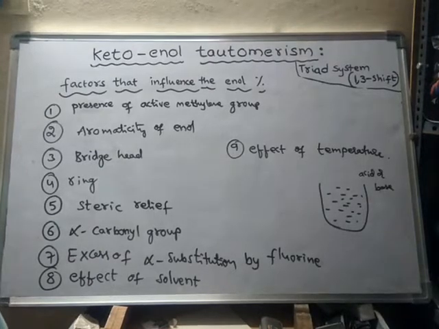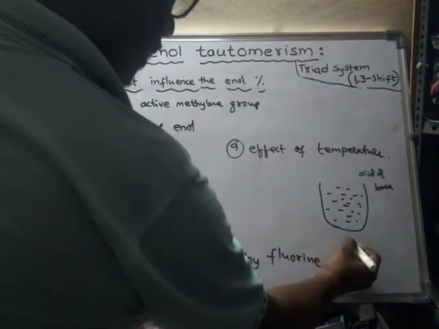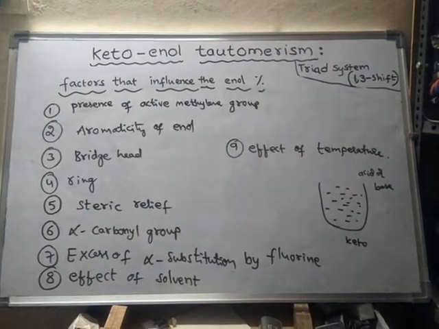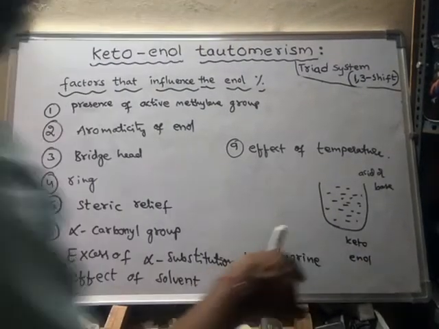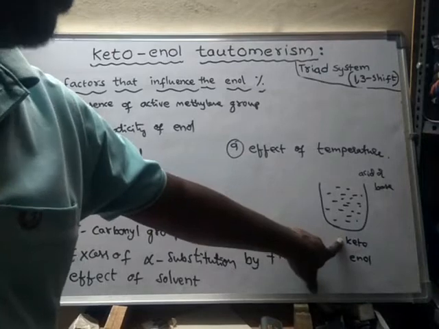One is the keto form and another one is the enol form. Generally the keto form will be a higher percentage than the enol form of the compound. The same compound exists in two different forms, keto form and enol form.